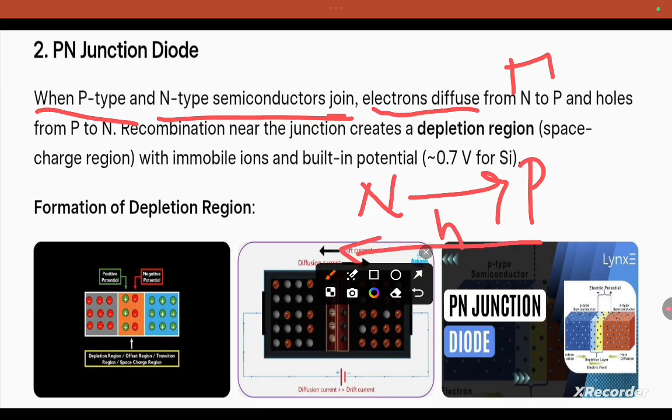Recombination near the junction creates a depletion layer.